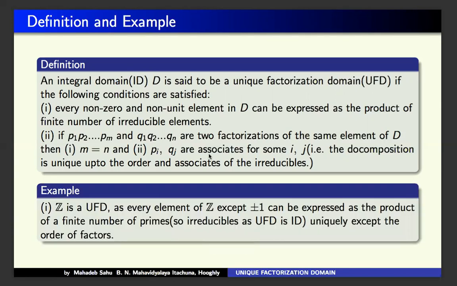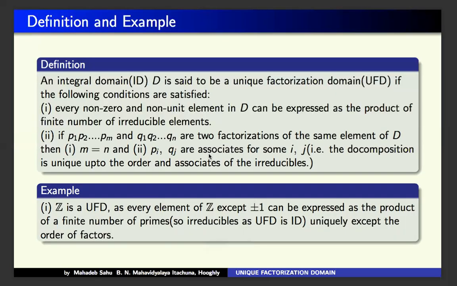Here is an example. We all know in number theory that every integer can be expressed as a finite product of primes or powers of primes, uniquely, except just the order of the primes. So here Z is a UFD, because every element of Z except plus minus 1 can be expressed as the product of a finite number of primes, uniquely except the order of the factors.